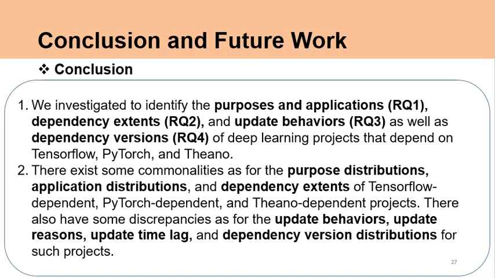In this paper, we investigated the purposes and applications, dependency extent and update behaviors, as well as dependency versions of deep learning projects that depend on TensorFlow, PyTorch, and Theano. There exist some commonalities as for the purpose distributions, application distributions, and dependency extents of TensorFlow-dependent, PyTorch-dependent, and Theano-dependent projects. There are also some discrepancies as for the update behaviors, update reasons, update time lag, and dependency version distributions for such projects.